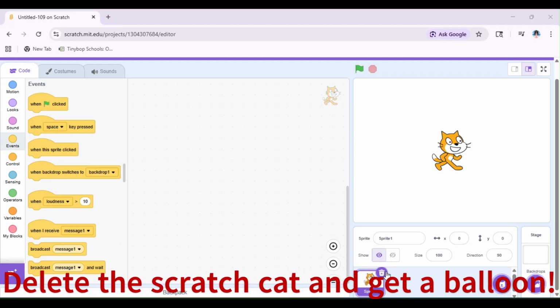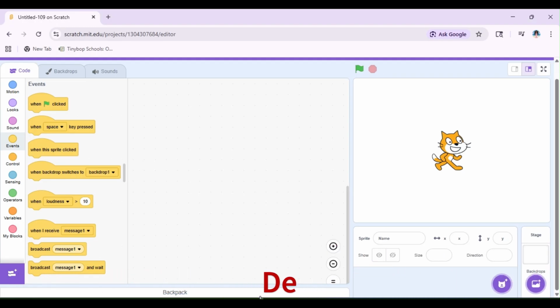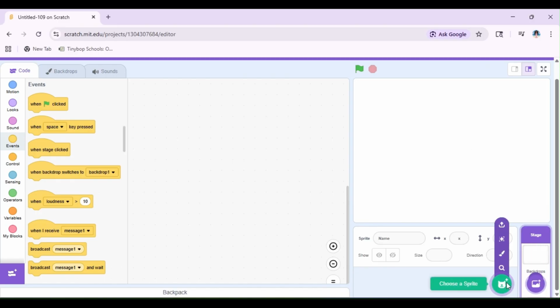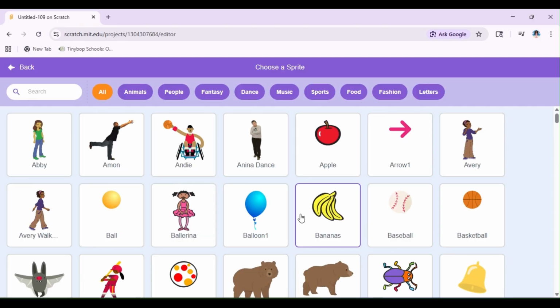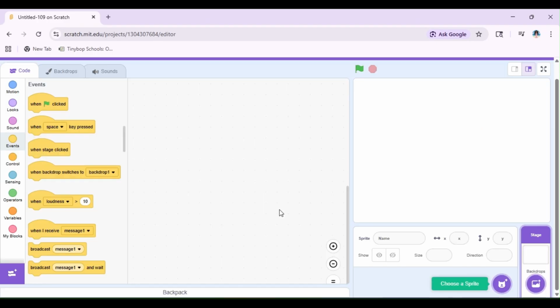Let's begin. Drag some blocks and jump right in. Make a sprite go left and right. Bring your ideas all to life.